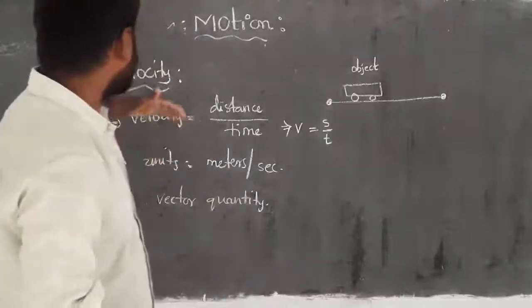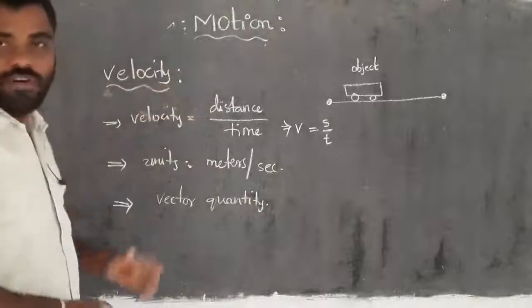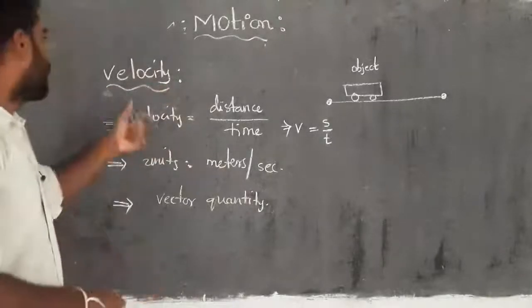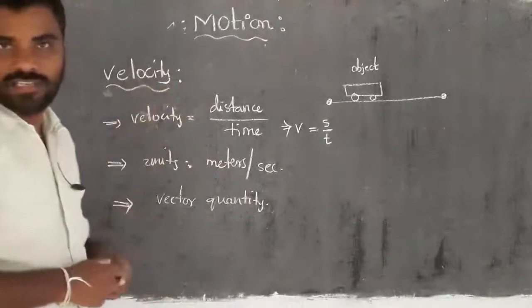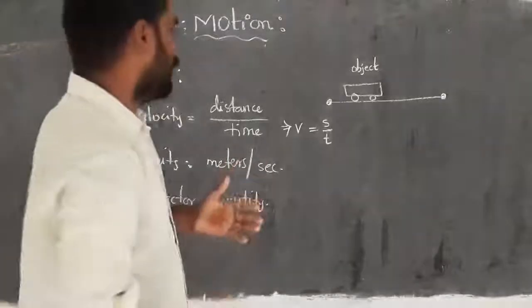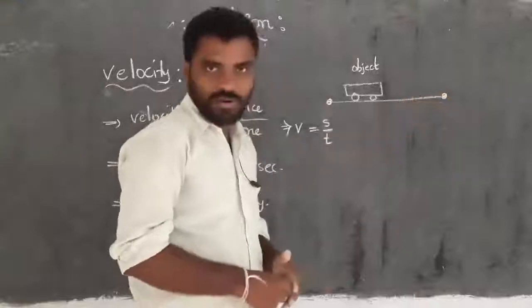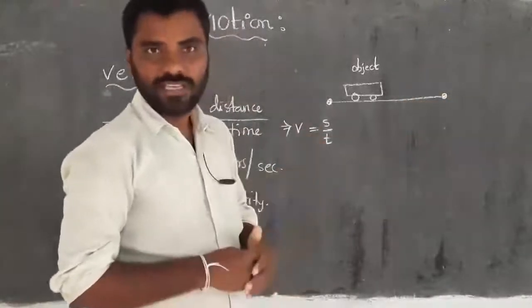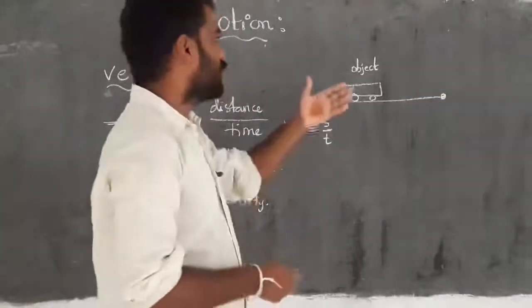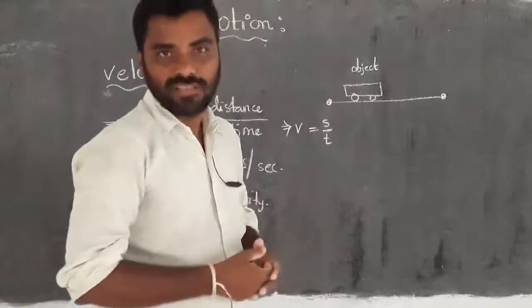Here we have to discuss one more word, that is velocity. What is velocity? Simply, if any object is moving on a straight line path, that we call velocity.